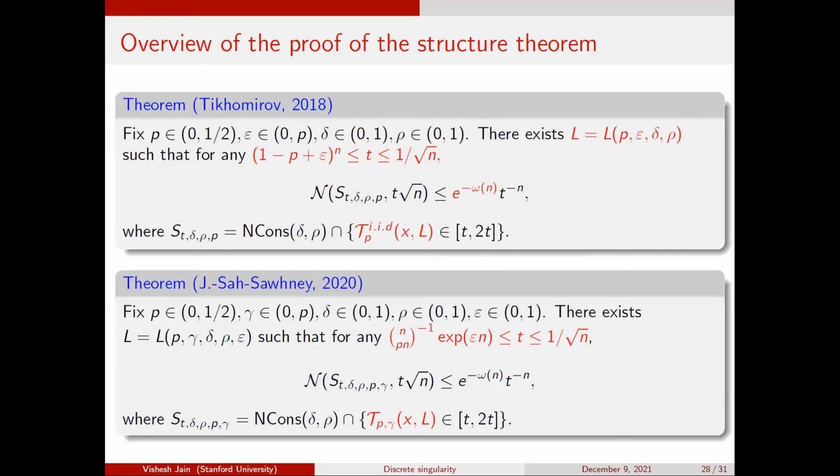So let me just say that we prove some result of this form. It's not super important for now, since I'm not giving any details of what we proved, but suffice it to say that the point of Tikhomirov's result was to prove exactly something of this form in the binomial setting, and one of the main technical things in our paper is to prove the corresponding thing on the slice, so for the slice anti-concentration.